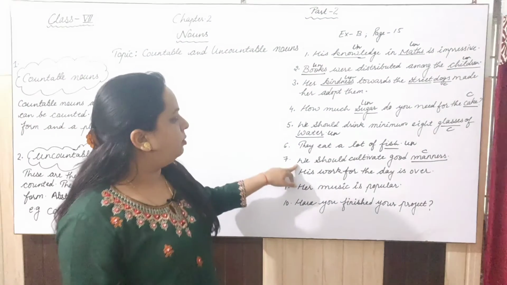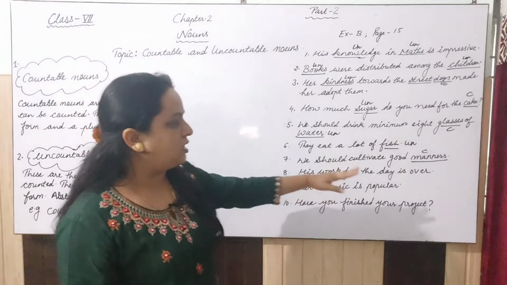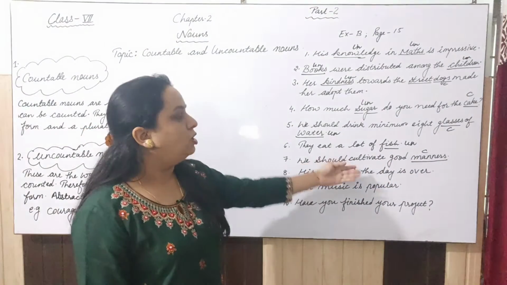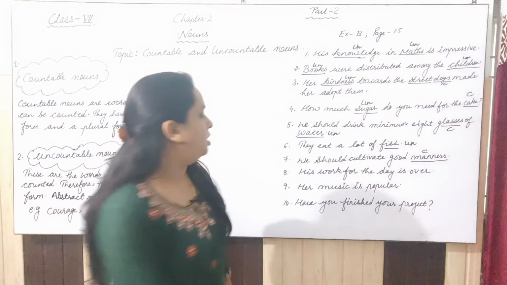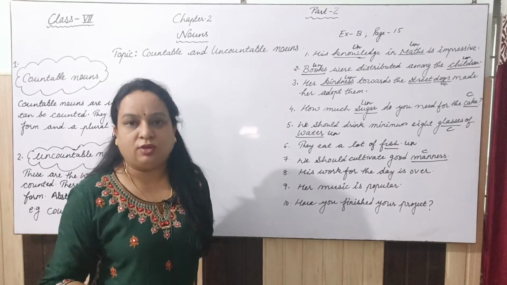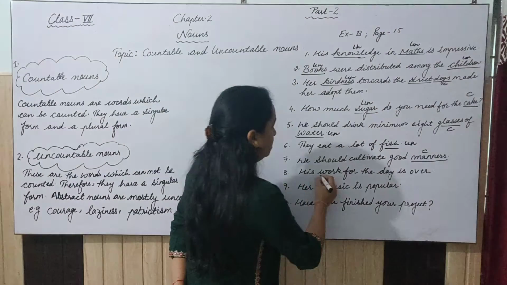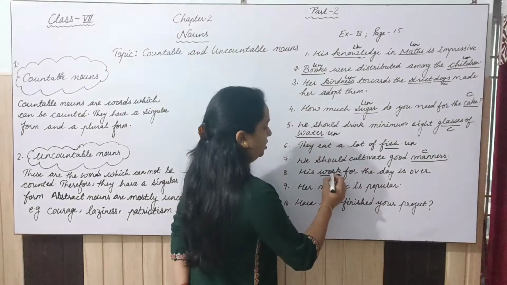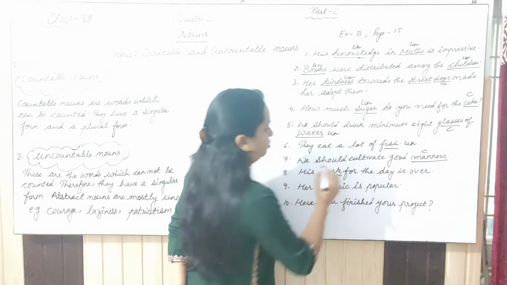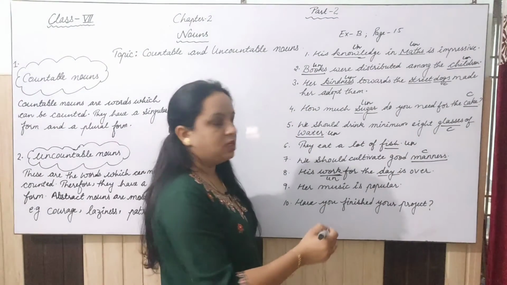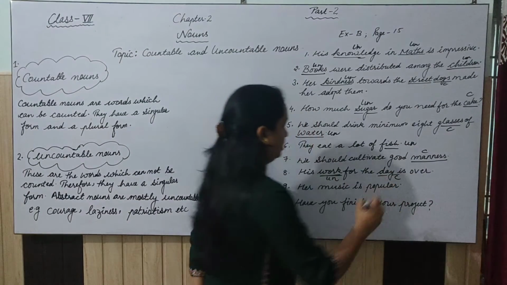He should cultivate good manners. In the general form, it is manner or manners, so that is countable here. His work for the day is over. Have you seen works? No. So work is uncountable here. And day can be changed into days, so that is countable.